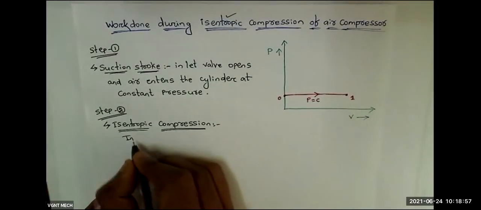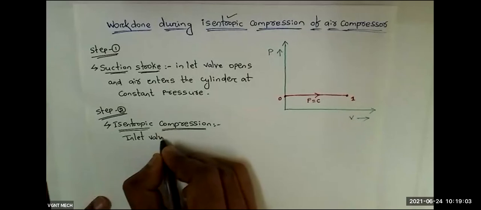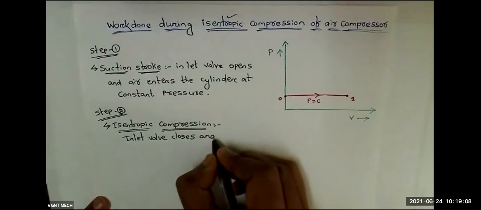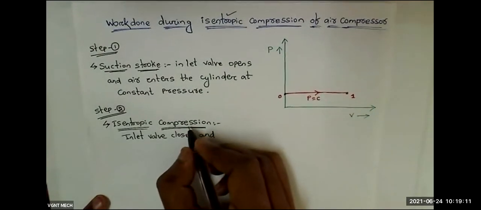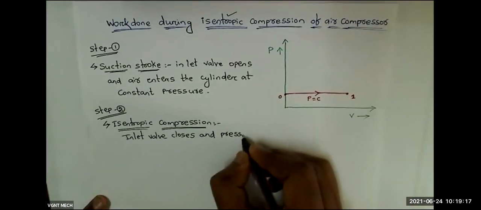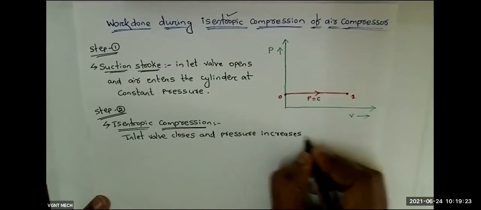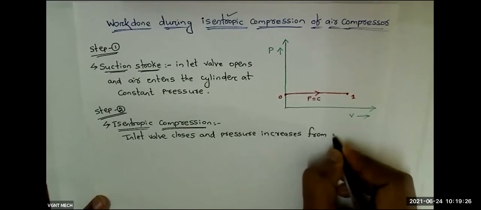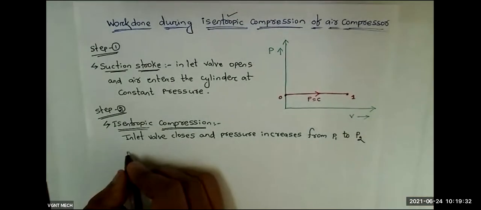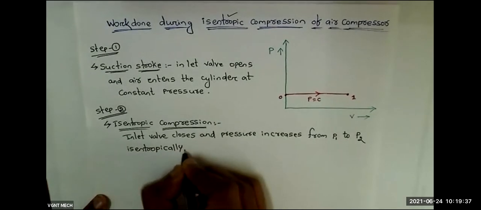Inlet valve will close because during the compression stroke, both the valves should be closed. Inlet valve closes. And because it is a compression process, during the compression process the pressure of the air will increase. So pressure increases from P1 to P2 isentropically.